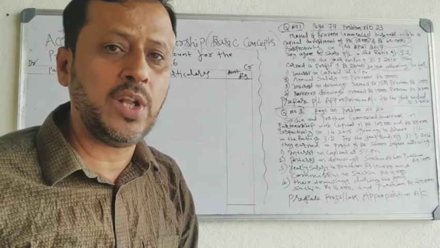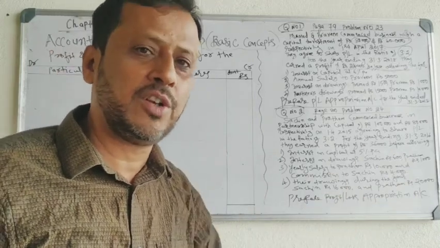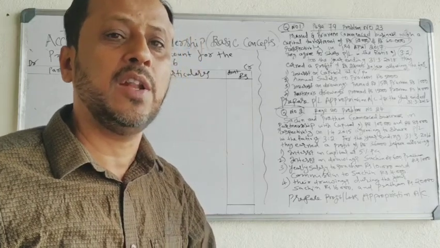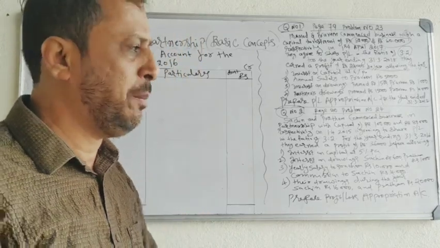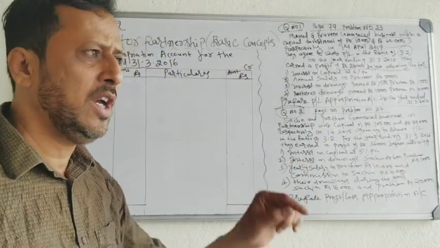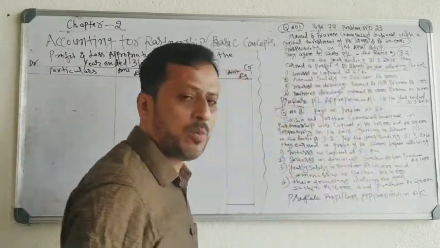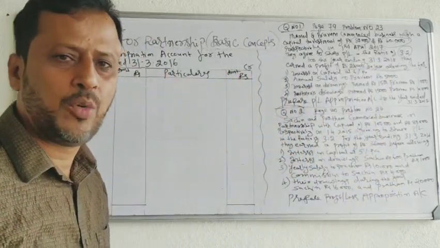But we'll prepare only the profit and loss appropriation account here. Before this account, what is the account? Profit and loss account. The partners have prepared their profit and loss account. In that profit and loss account, their profit is 24,000 rupees.